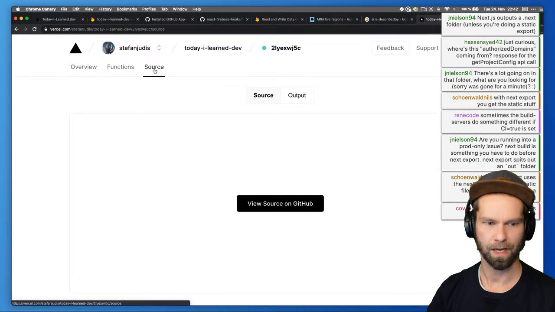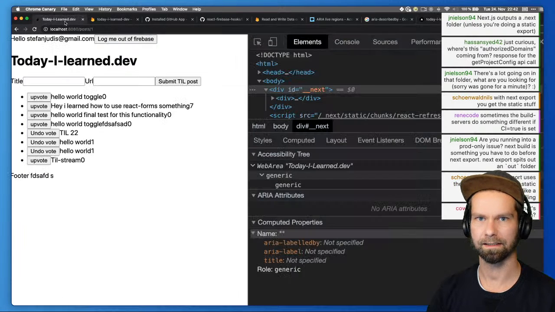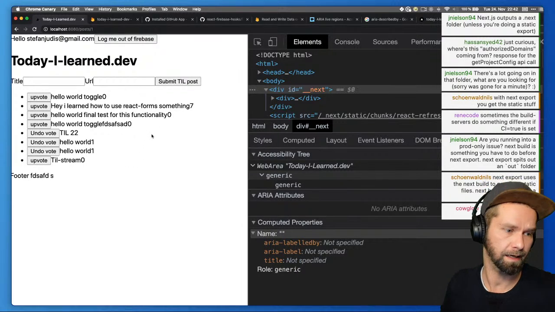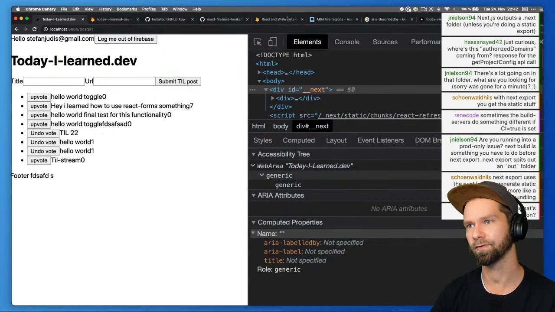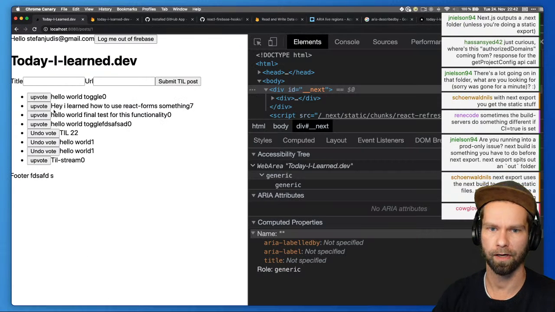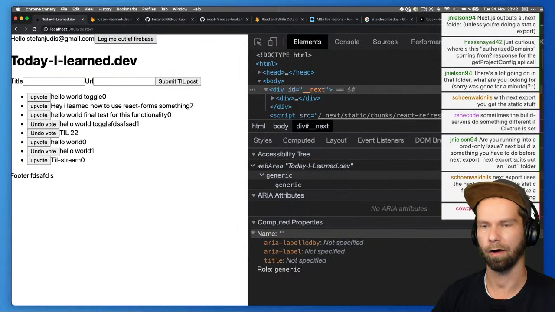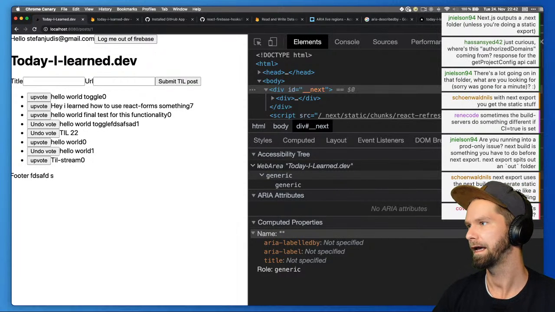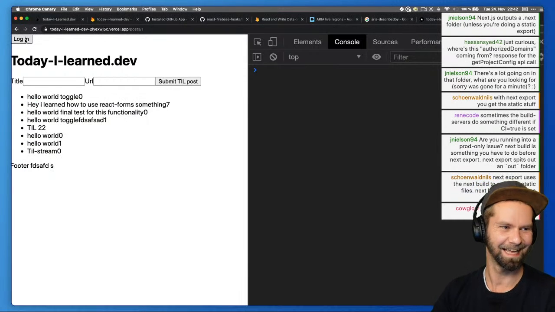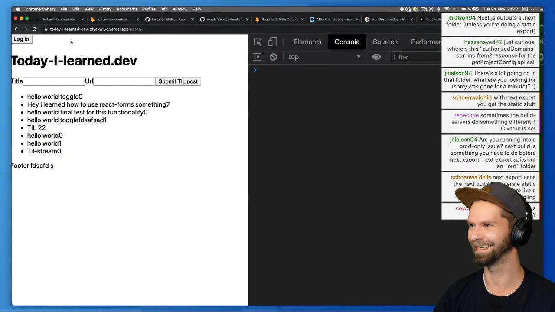Hey Cowglow, how's life? So what we did here is that we built today-i-learned.dev, which is a Next.js application. It connects to Firebase Firestore. You can log in, you can upvote, unvote things, so that all works pretty nicely. You can log out and log in Firebase. And now we're just deploying it to Vercel, and nothing is actually working. And that's what we're basically debugging here right now.